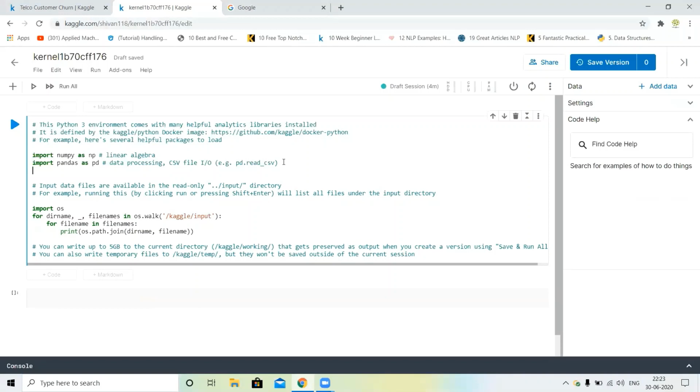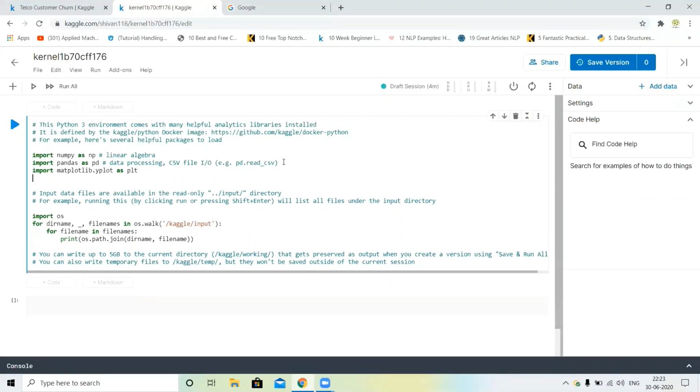Numpy and pandas are already written here, so I will write import matplotlib.pyplot as plt. From keras.models import Sequential.